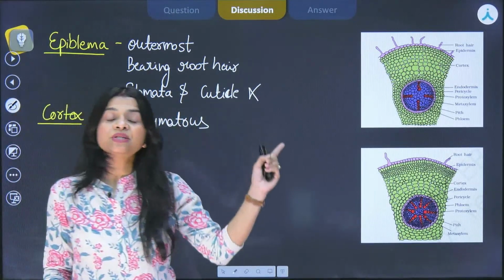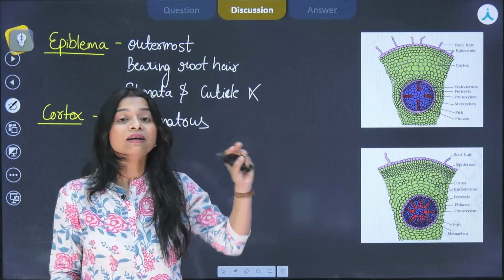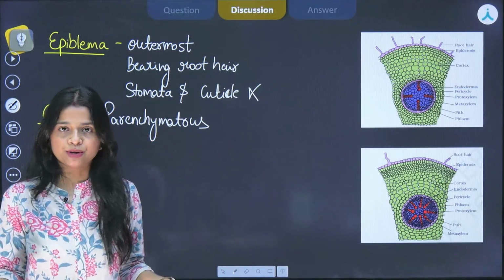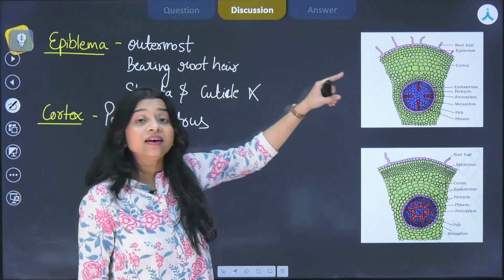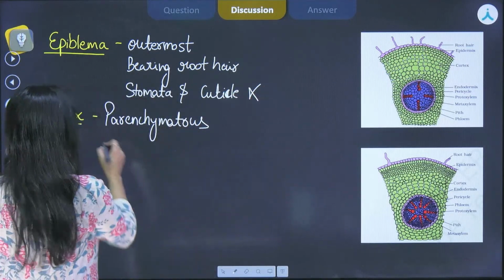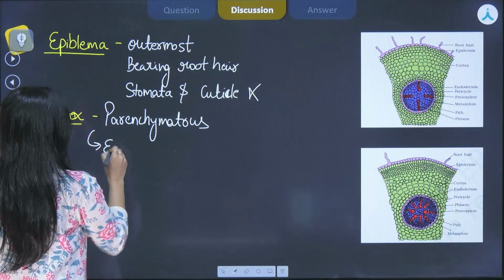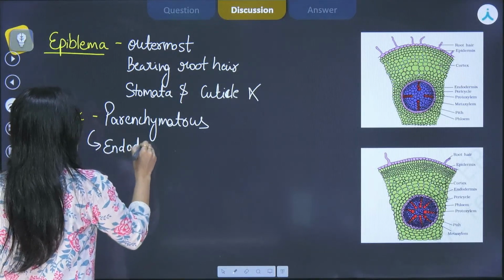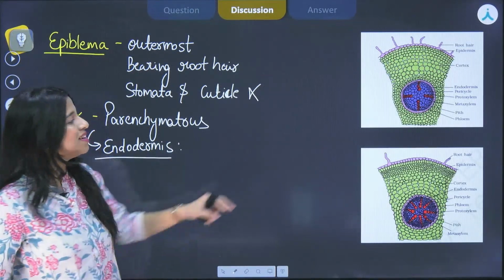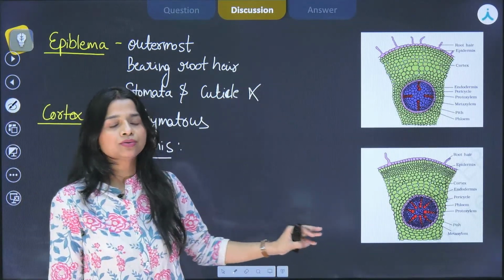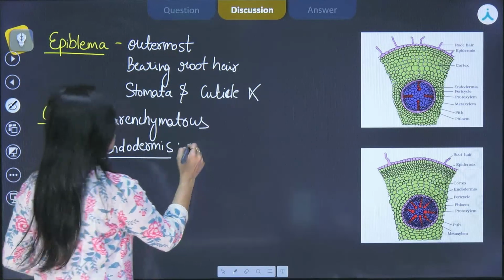In case of stems, we study about hypodermis also, but in case of roots, there is no hypodermis. So, cortex, and it is parenchymatous, and the innermost layer of cortex is called the endodermis. This is the endodermis. Both in case of dicot or monocot root, the endodermis is basically single layered.